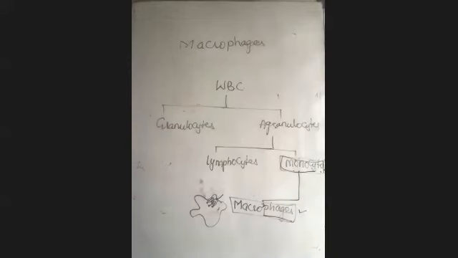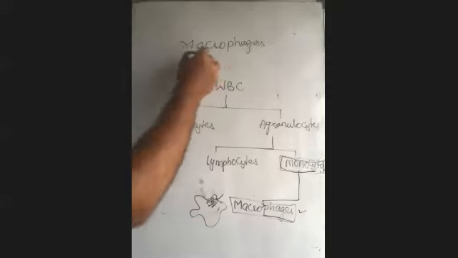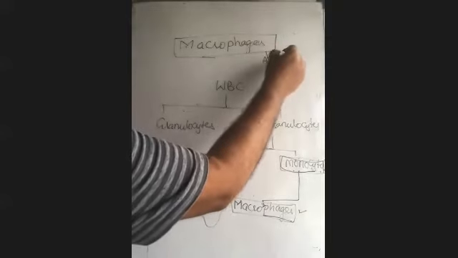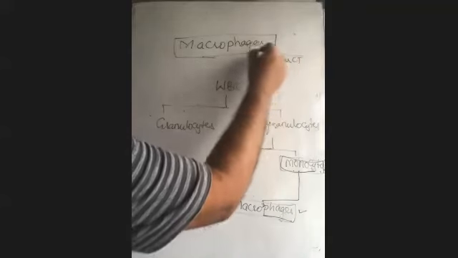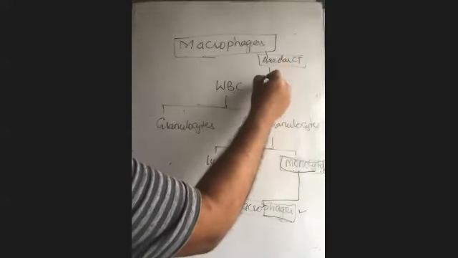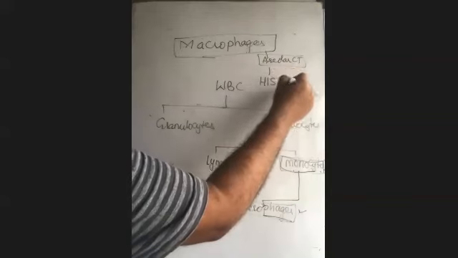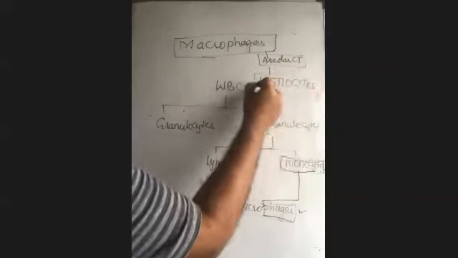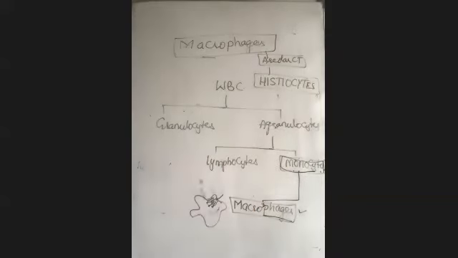If these macrophages come and settle in the areolar connective tissue, we call them histiocytes. That means they migrated from the blood, reached the areolar connective tissue, and they are doing the same function. They are amoeboid-like cells, phagocytic in function.